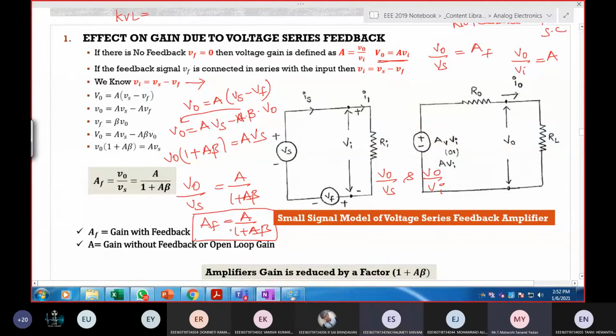Now you can see what is happening to the gain. Is it increasing or decreasing? It is 1 by 1 plus A beta. Decreasing, sir. It is reducing by a factor of 1 plus A beta. Clear with this? Yes, sir.